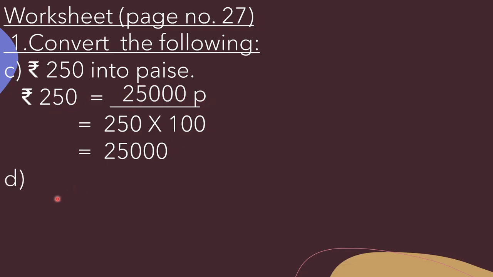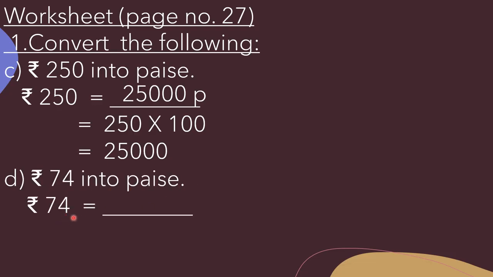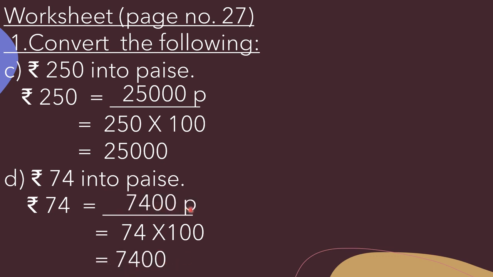Now in D part, rupees 74 into paise. So again 74 is given, rupees 74, we need to multiply 74 by 100 to get paise. So here we will write 74 multiplied by 100. Now we have to add two zeros to the right hand side of 74, and that is equal to 7,400. So here we will write 7,400 paise. Understood beta? Now beta, question number 2.